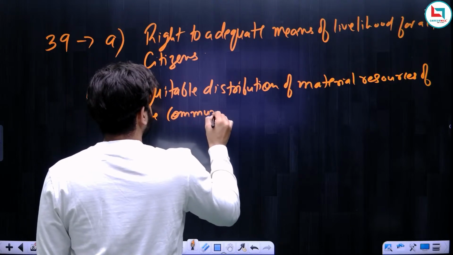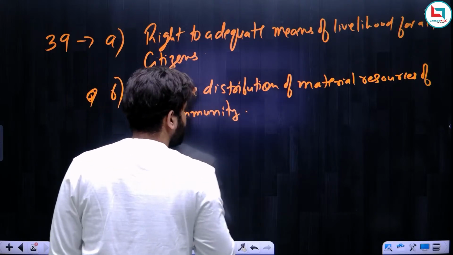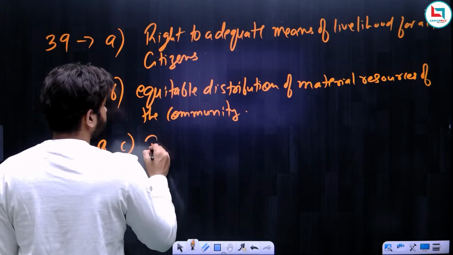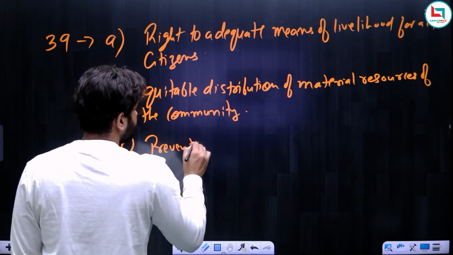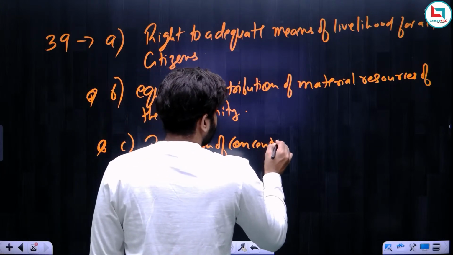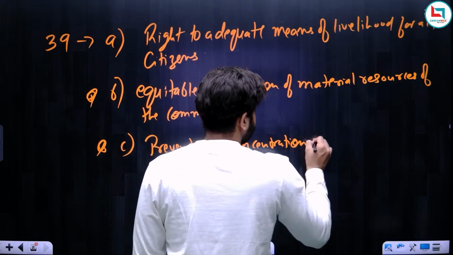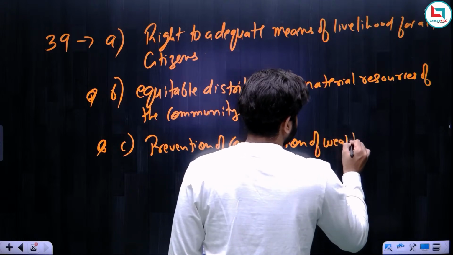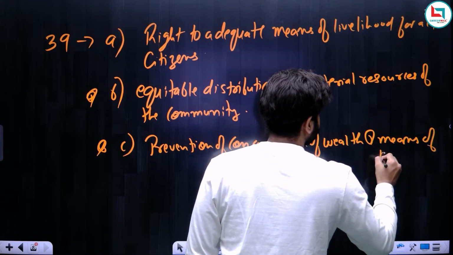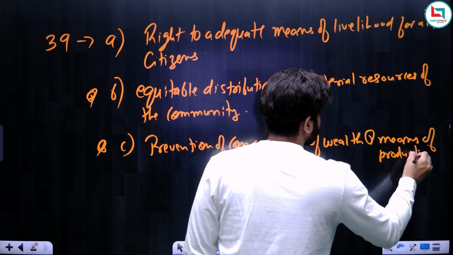Equitable distribution of material resources of the community. Third is again important. Third is prevention of concentration of wealth and means of production.